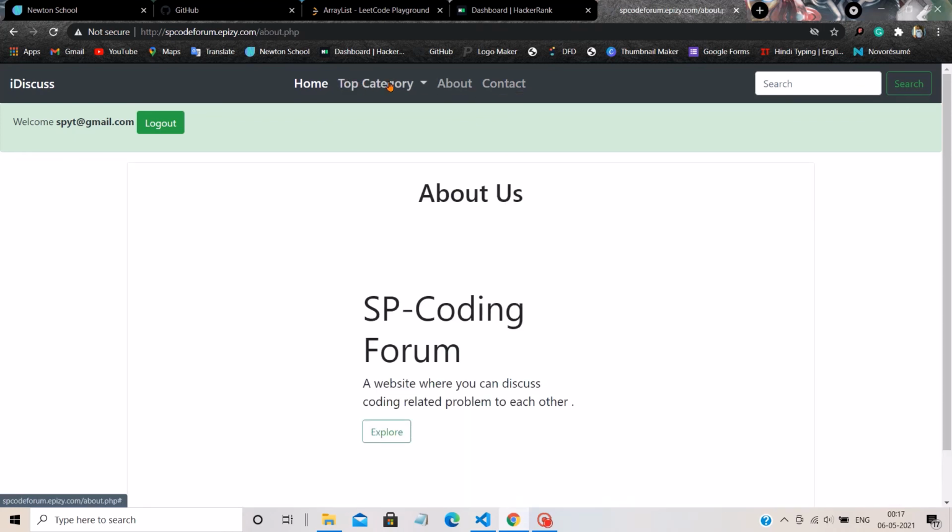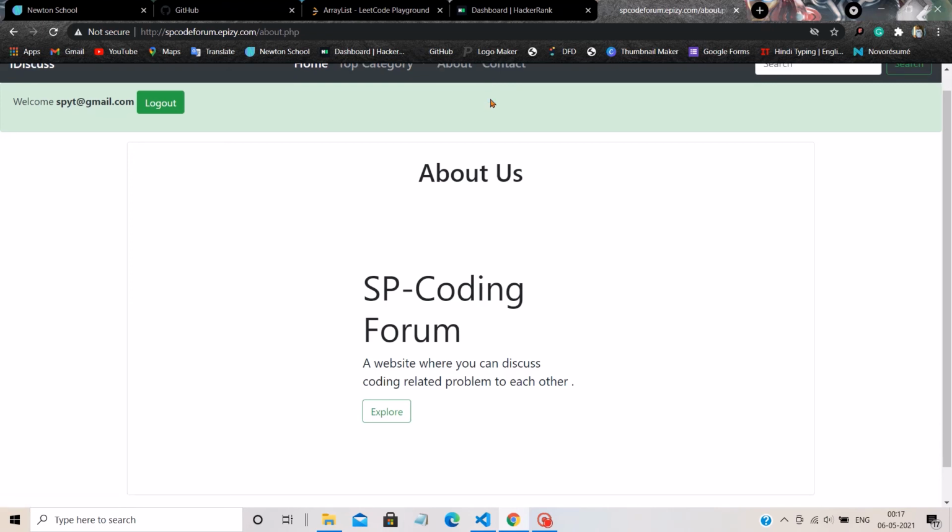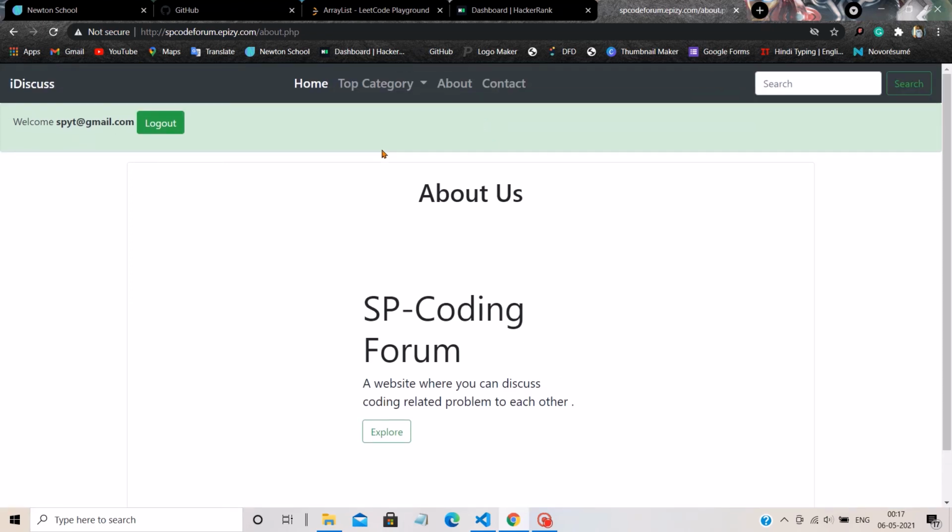I will paste the link of the GitHub repository for this project in the description box. You can clone this project or you can modify this project. Basically, I want to introduce this project. This project is built with PHP, JavaScript, HTML, Bootstrap, and CSS.